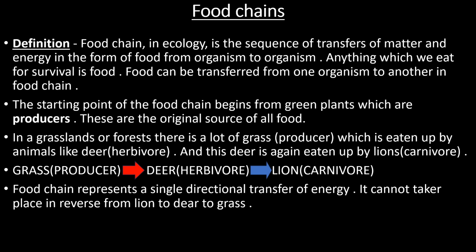It cannot take place in reverse from lion to deer to grass. So the direction of transfer of food and energy will be in one direction only. For example, when grass is eaten by deer, the transfer of energy is from grass to deer and then deer to lion. So this is one direction and reverse direction is not possible.